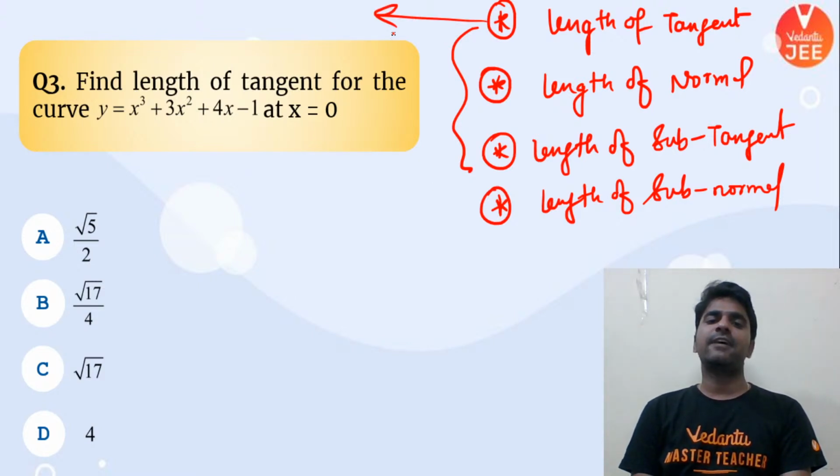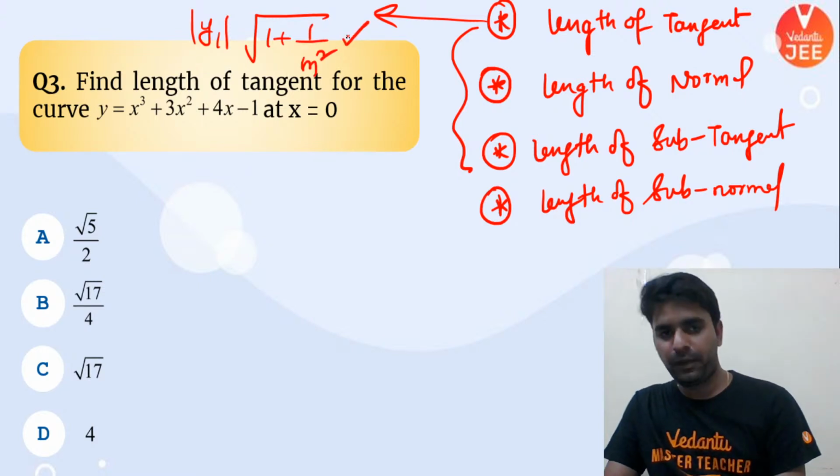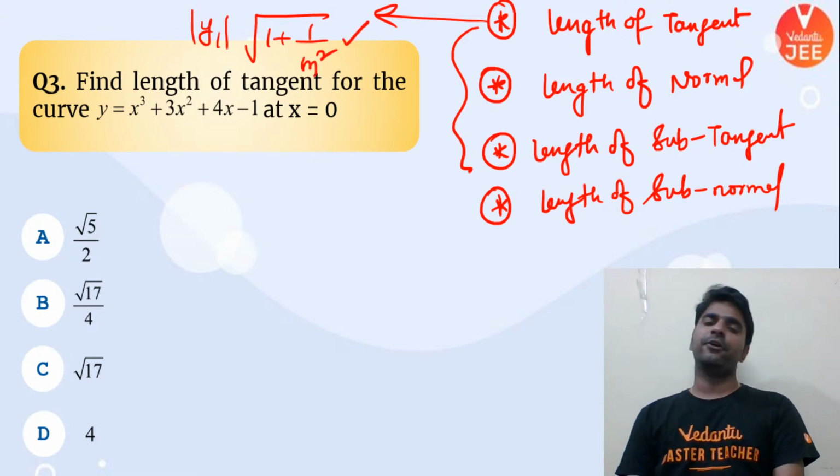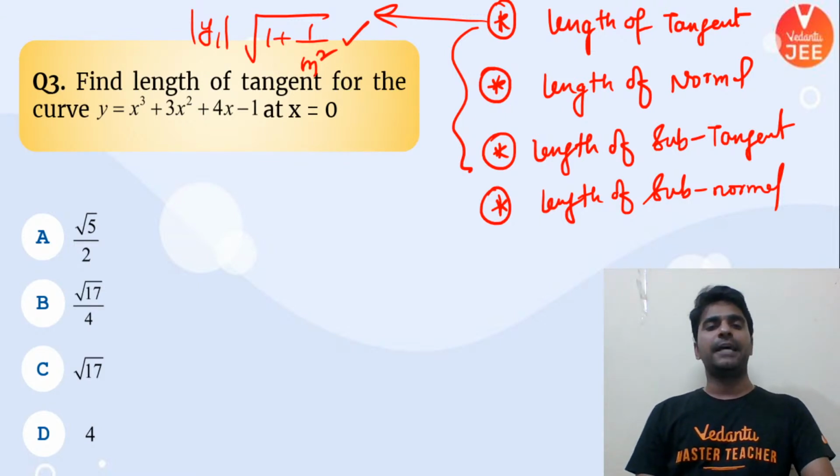So length of the tangent formula, mod y1 into under root of 1 plus 1 by m square. This is the formula. Okay, you have to use this and you have to find out the correct answer. I'll also give you one way. Let's say you forgot the formula. In that case, how you're going to solve the problem, that also I'll tell you.